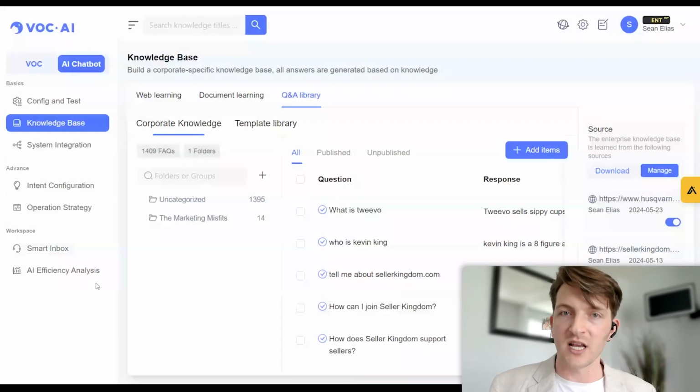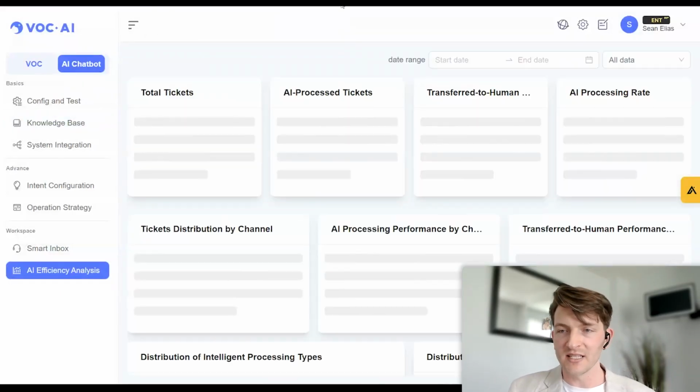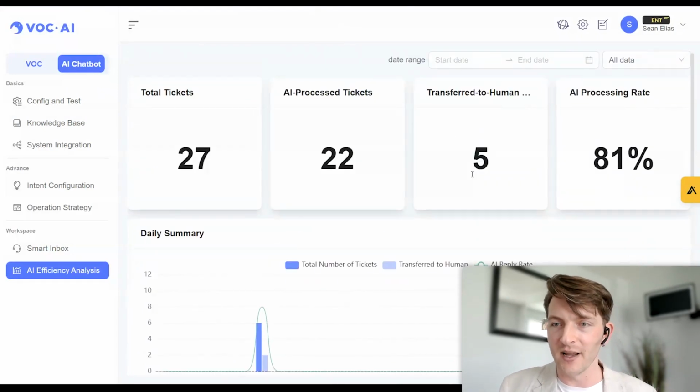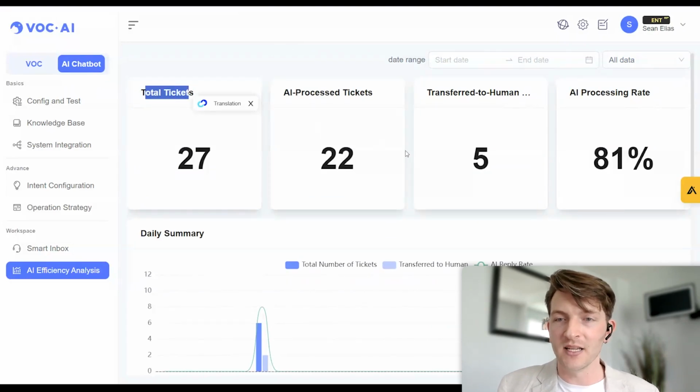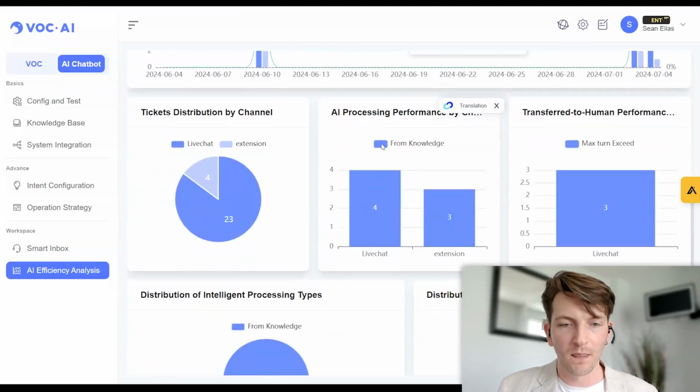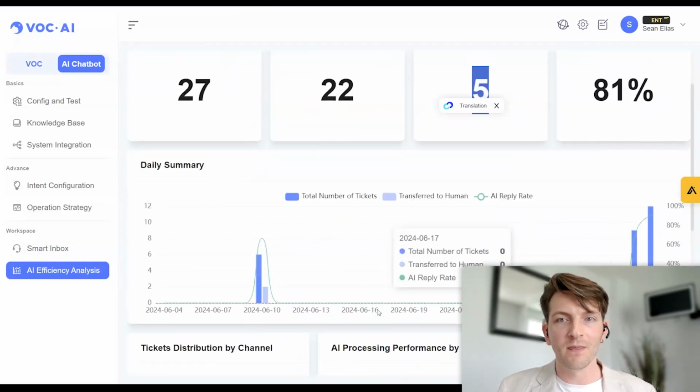And then you have this reports dashboard here where you can see, okay, how's our AI virtual agent doing? Is it getting better? Is it being able to solve a lot of the tickets by itself more than it used to? How many are transferred to a human, and so on and so forth? And you'll get this nice report here. So that is that. There's a lot of features. There is more, and there's a lot more coming. But that is a high-level overview of what you can do with Chulex VOC AI today.